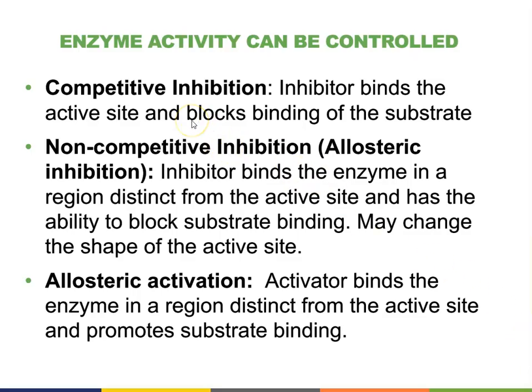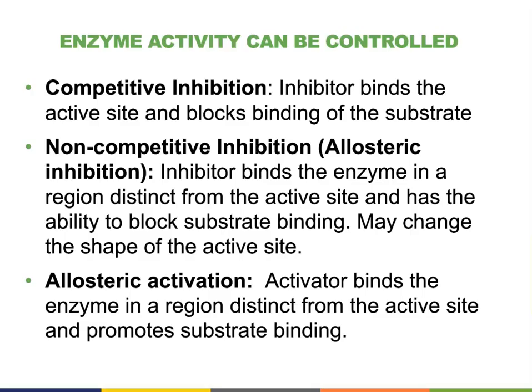There are two types of inhibition. One is called competitive inhibition. In this type of inhibition, inhibitors bind to the active site and block the binding of the substrate. Another type of inhibition is called non-competitive inhibition. This is also called allosteric inhibition. The inhibitor binds to the enzyme in a region that is distinct from the active site.